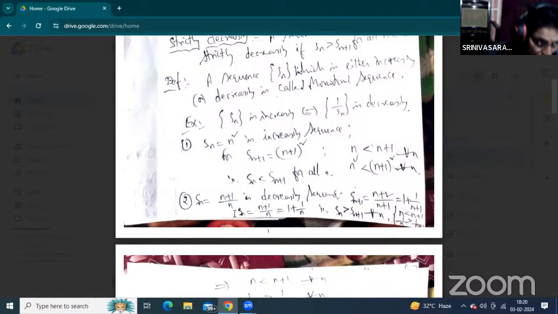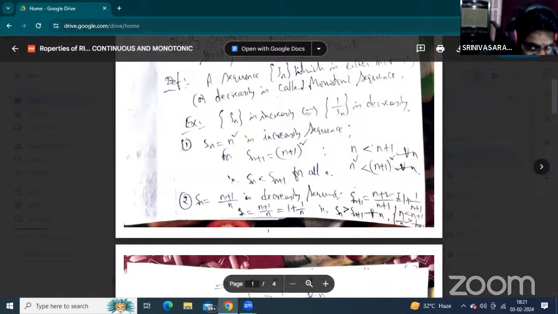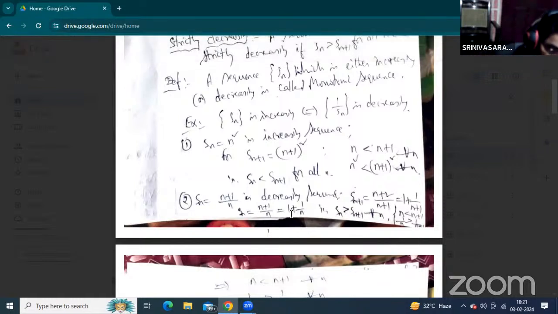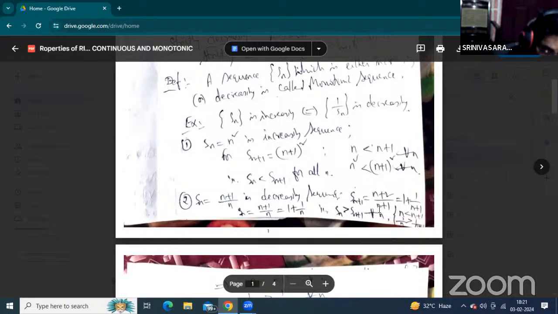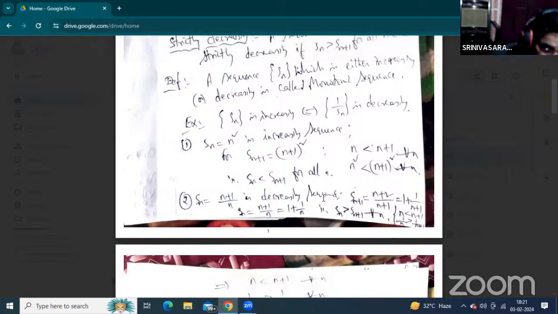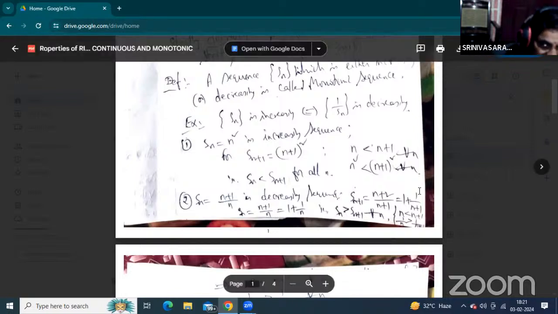So the sequence is Sn equal to 1 plus 1 by n. Replacing n by n plus 1, Sn plus 1 equals n plus 1 plus 1, that is n plus 2 by n plus 1. According to this, by partial fractions, this is 1 plus 1 by n plus 1.